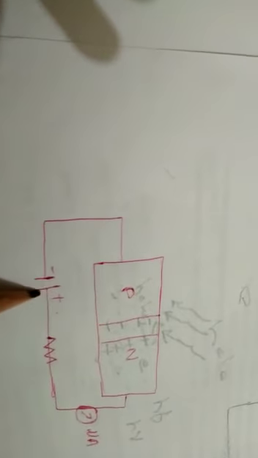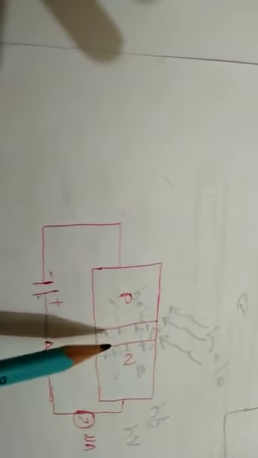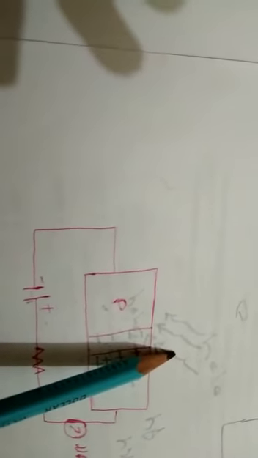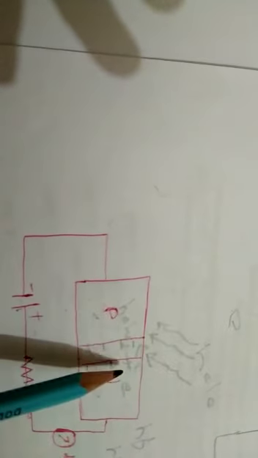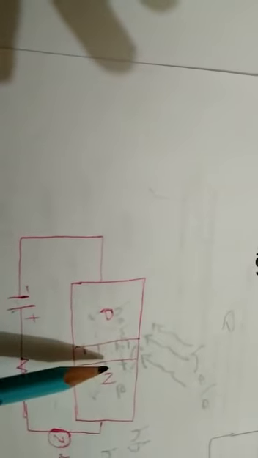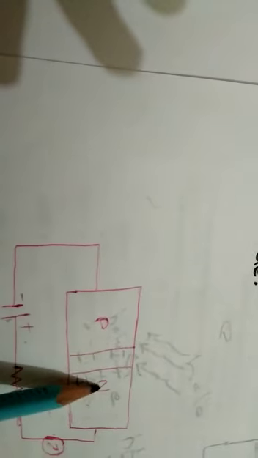Originally this circuit is in reverse biased mode, and you know that in reverse biased mode a diode shows no conduction. But when we let light fall over a diode near the junction, there is creation of free electrons and holes, meaning generation of charge carriers, and these charge carriers move across the junction.